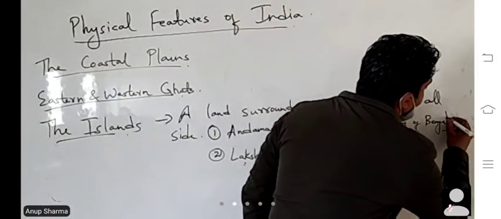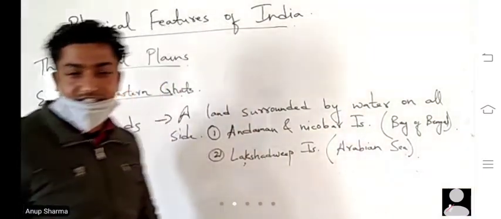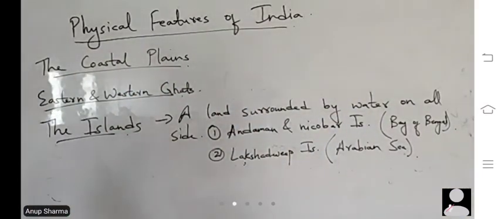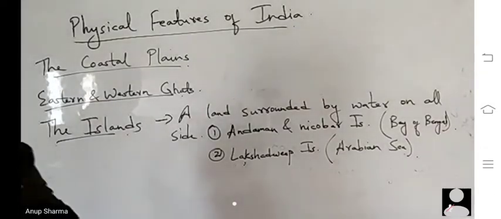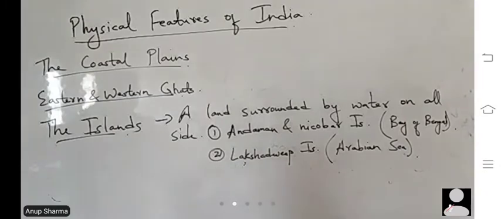So the island groups, we have two major ones: Andaman Nicobar and Lakshadweep Islands. Islands are defined as a piece of land surrounded by water.